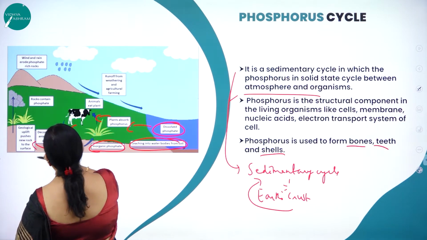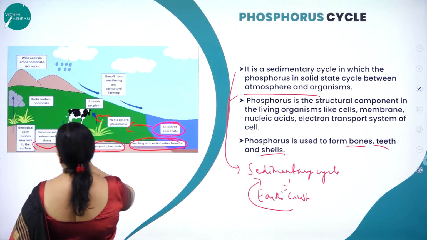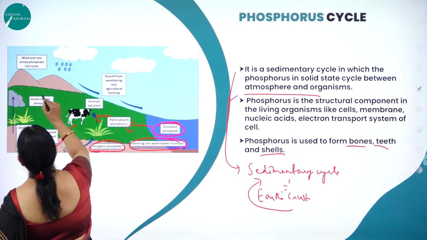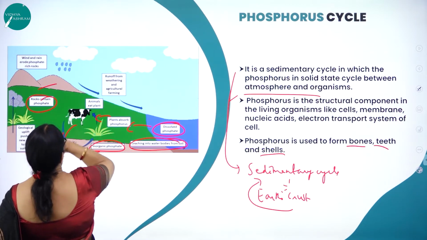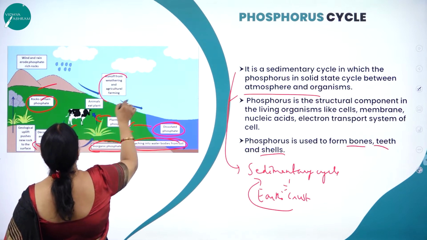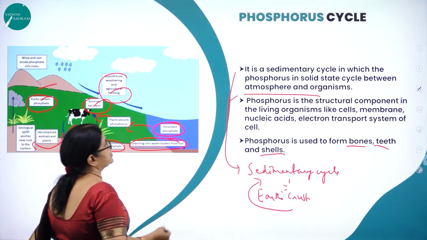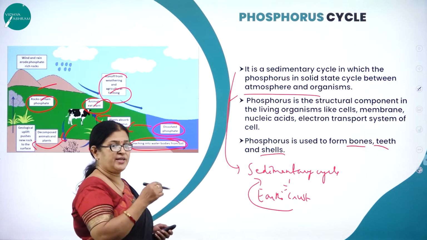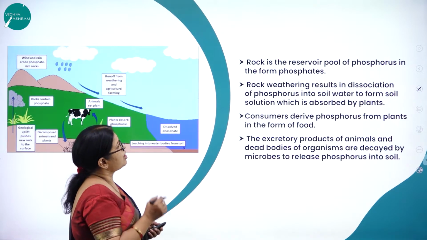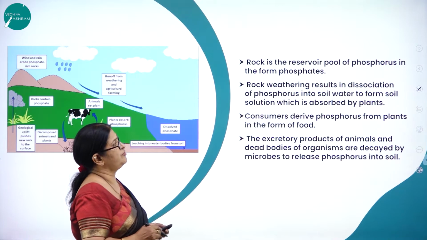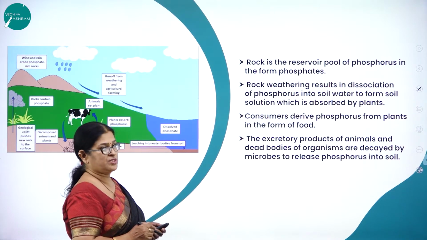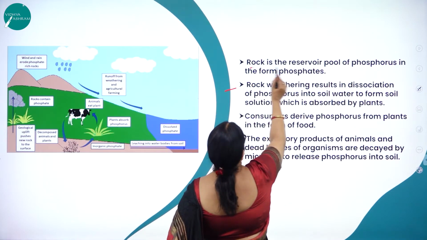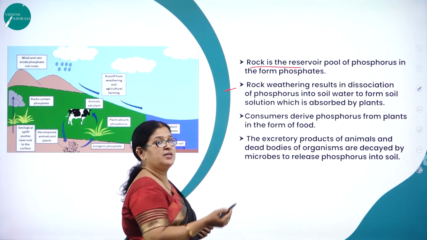Then the geological upliftment pushes new rock to the surface. So here rocks contain phosphate. The weathering of rocks produces phosphorus. So all this is the cycle of how phosphorus is recycled. Rock, as I said, is a reservoir pool of phosphorus in the form of phosphate. So which is the main reservoir here? As I said, Earth's crust. One is the rock.